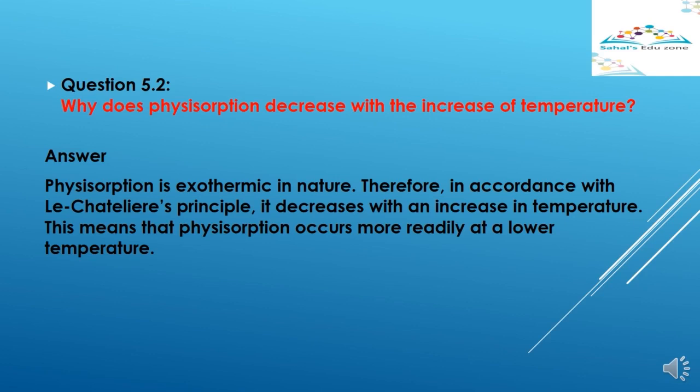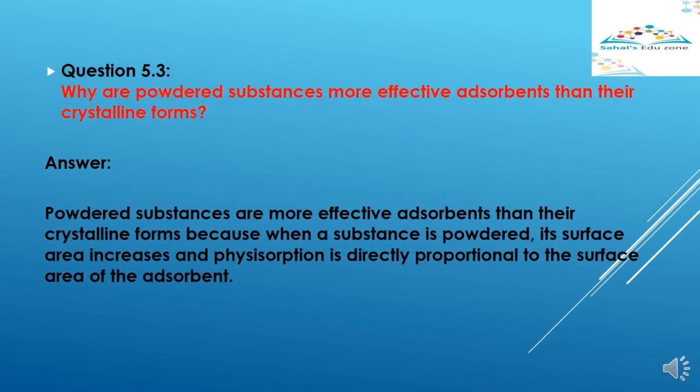Question number 3. Why are powdered substances more effective adsorbents than their crystalline forms? As we know, surface area affects the rate of reaction. Different factors affect the rate of reaction, for example, concentration, temperature, surface area, effect of catalyst, and pressure in case of gaseous reactants.